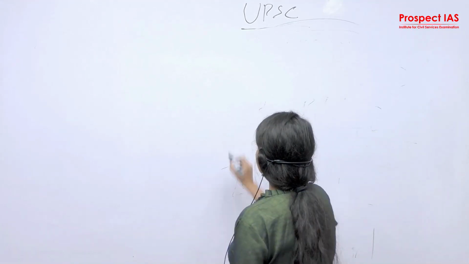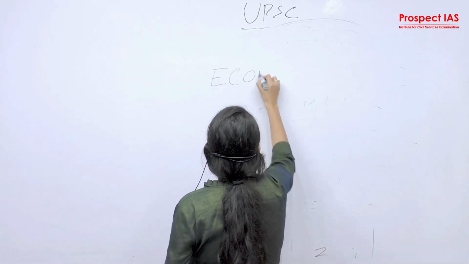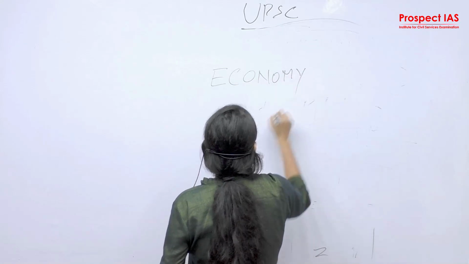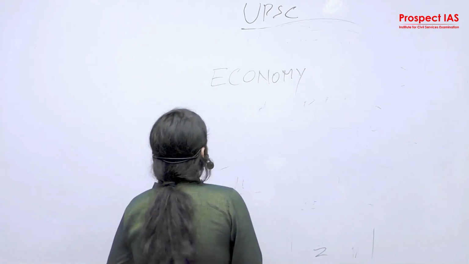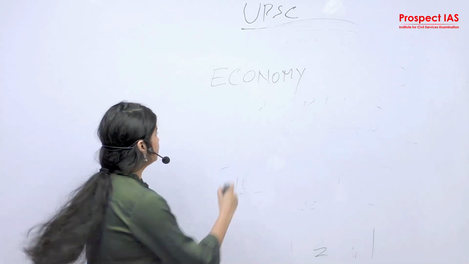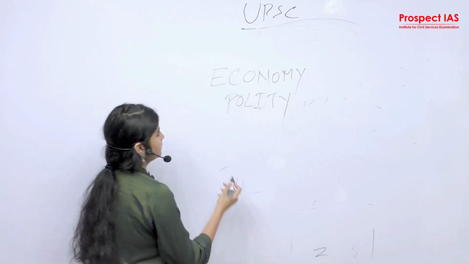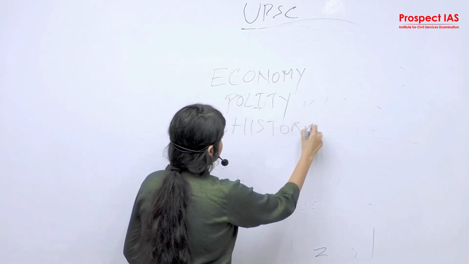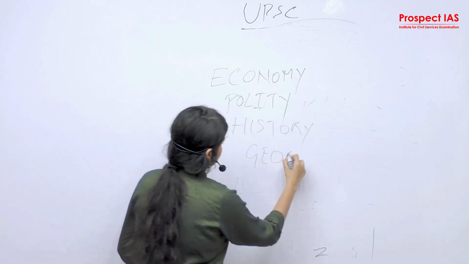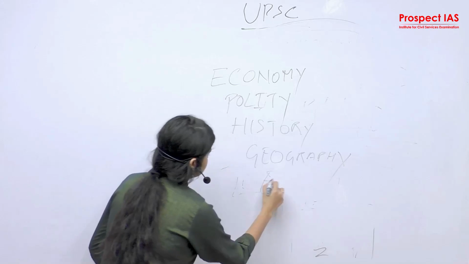Major 5 subject domains हैं. Economy, sorry, the highlighter is not working properly. Yeah. Economy, not economics. Economy, polity, history, geography, environment.